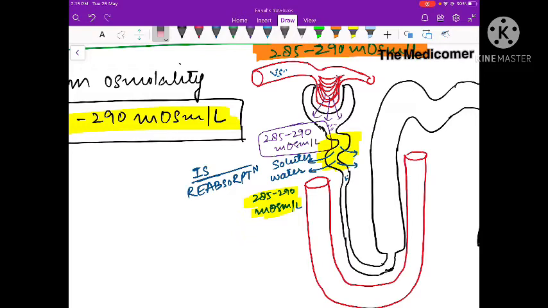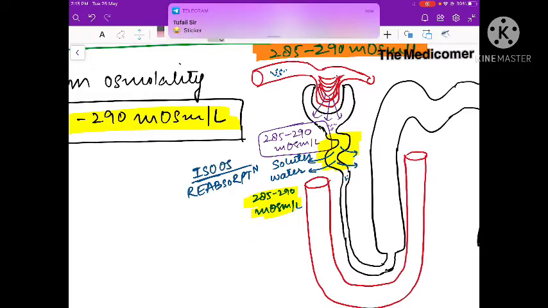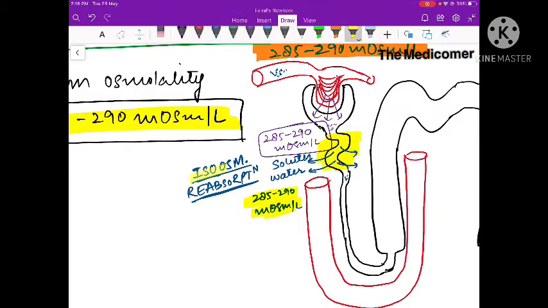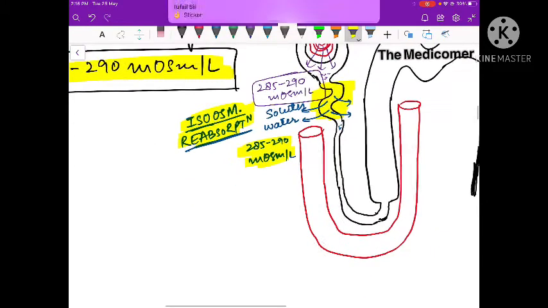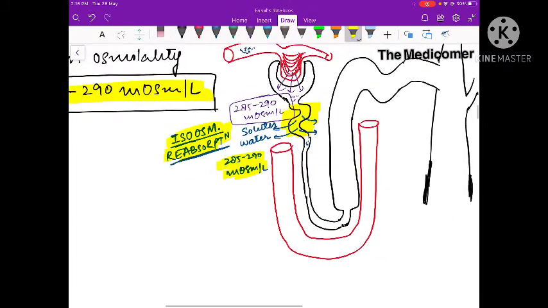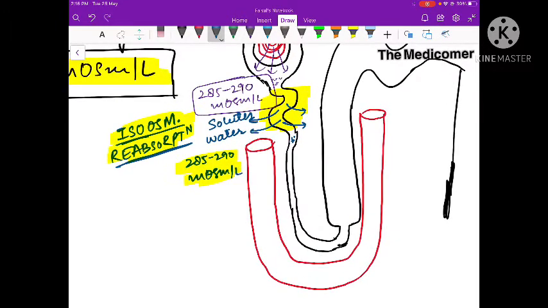It's not isotonic, it's isoosmotic reabsorption. So this is called isoosmotic reabsorption of water. This isoosmotic reabsorption takes place here, and as a result, the fluid which is present here after the proximal convoluted tubule has an osmolality that is going to be the same, 285 to 290.